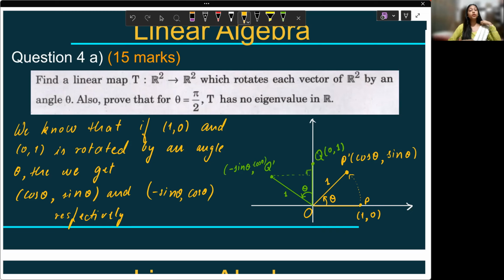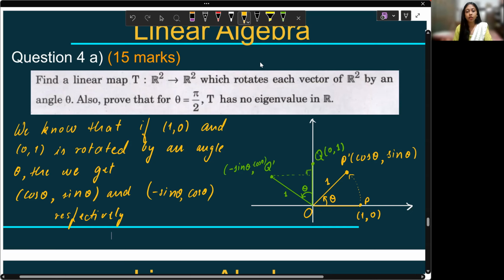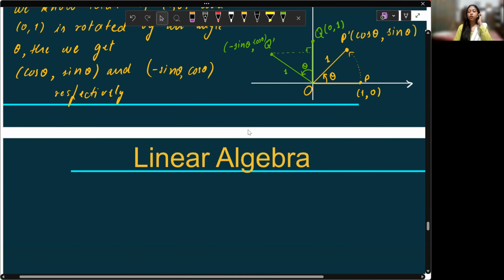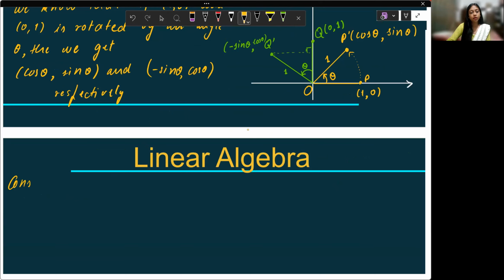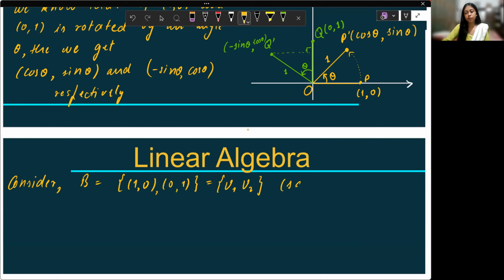And if I know the linear transformation on two vectors that constitute a basis, that means we are good to go. We can find the general linear transformation as well. Okay. So consider B is equals to (1, 0), (0, 1). These are standard bases. We will prove that these are bases of R2 so that we can find the general linear transformation. That is equals to V1, V2, say.